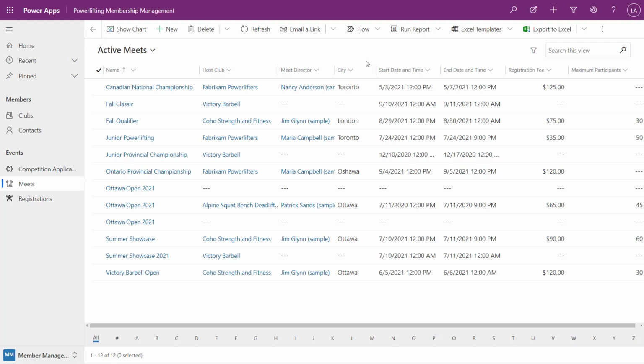I'm going to want to post those to a particular web page. Now, a lot of times I've seen customers do this. They'll dump out this information, they'll give it to their web folks. The web folks will clean it up and then they'll post it up on their website. Which is great, but then of course, if the information updates, the dates change, then they have to go through that process all over again. So there's got to be a better way, and there is using Power Apps portals.